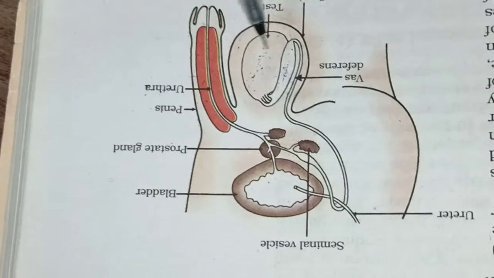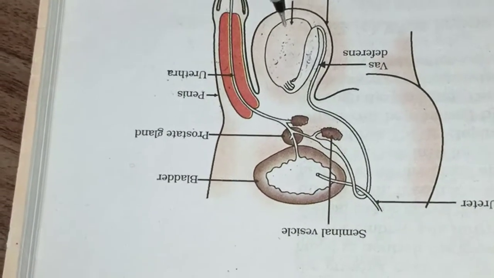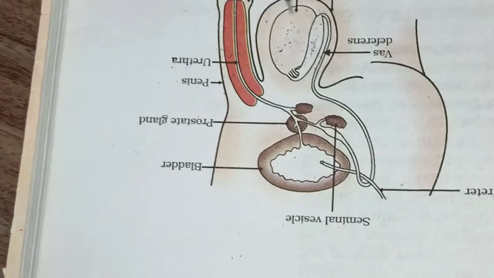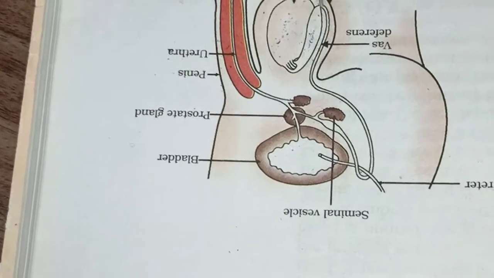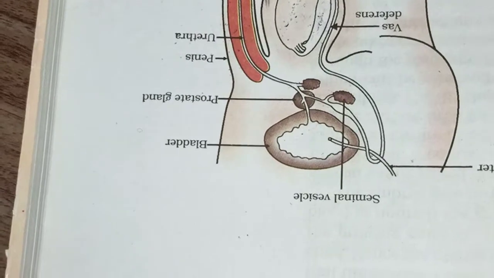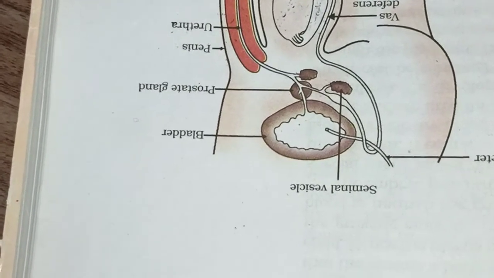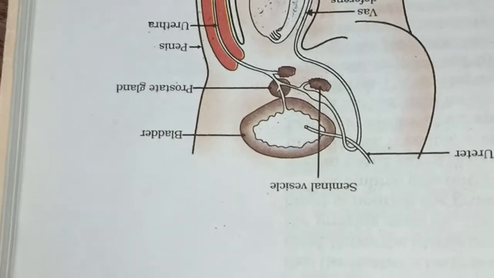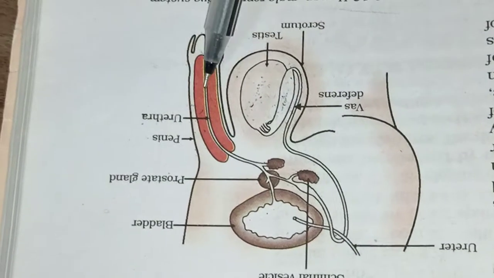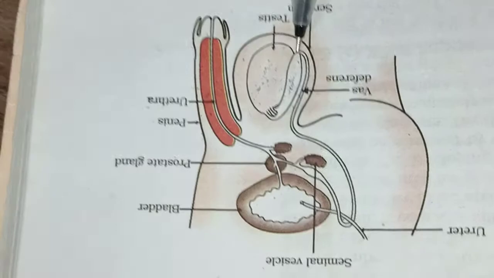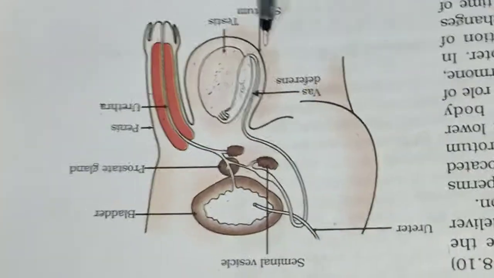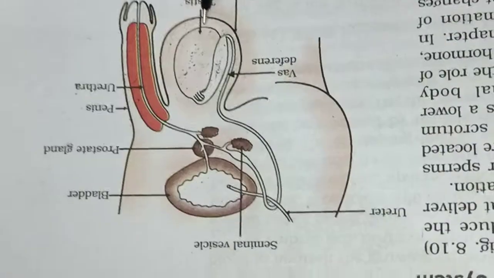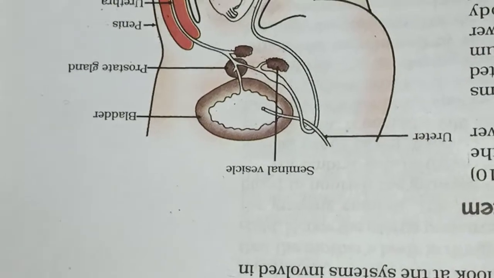The sperms are formed in the testes. So students, why are the testes always kept outside the abdominal cavity? Actually they are very delicate, so they should be inside the abdominal cavity, but why are they kept outside? Because the formation of sperm, a process called spermatogenesis, requires a temperature lower than the body temperature.